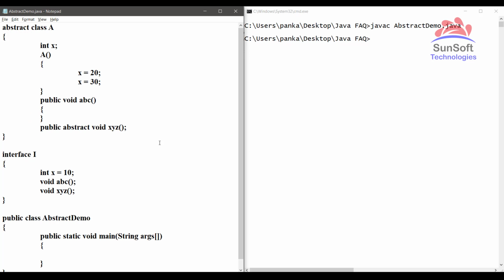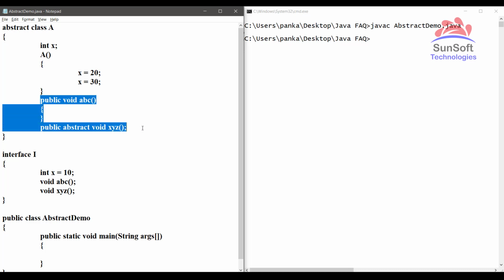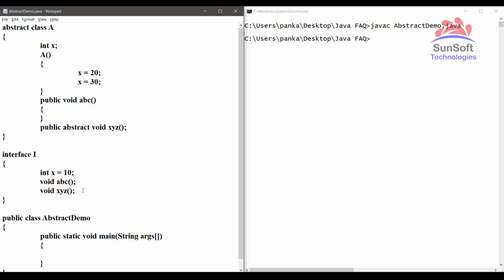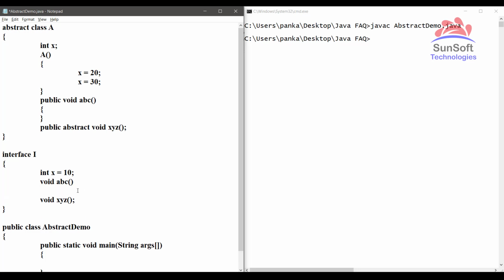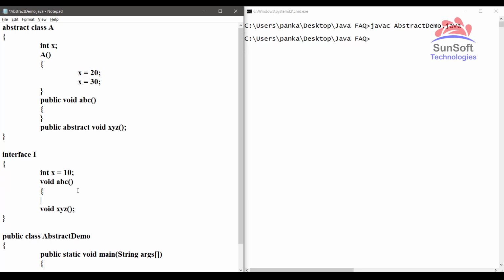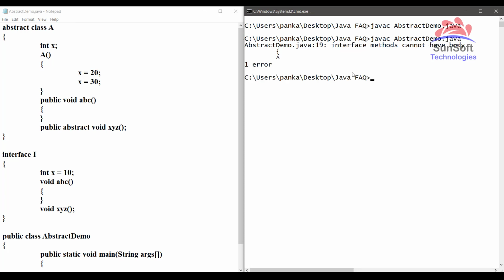Now the third similarity, that both of these can contain abstract and non-abstract methods. So here in the abstract class, yes, we have an abstract method as well as a non-abstract method. Let's try to do the same with the interface. But as mentioned, if I try to provide a method here with body, let's say I am providing an ABC method here with body, and try to compile this code, I am going to get an error because interface methods cannot have a body.